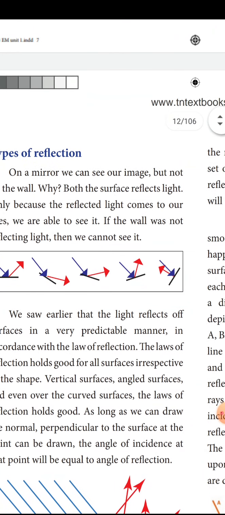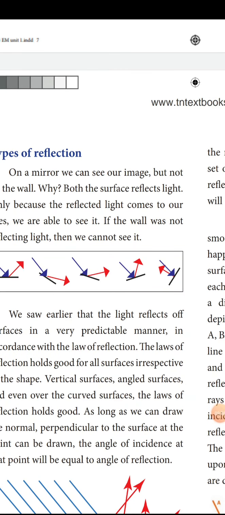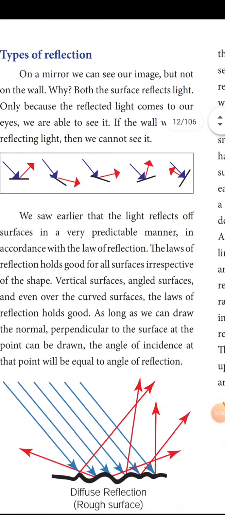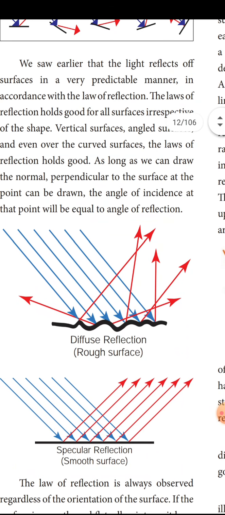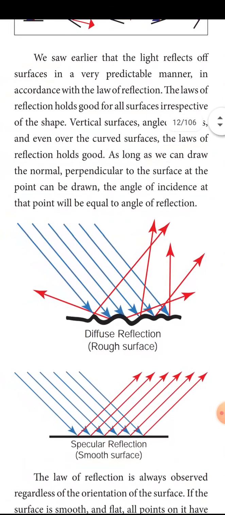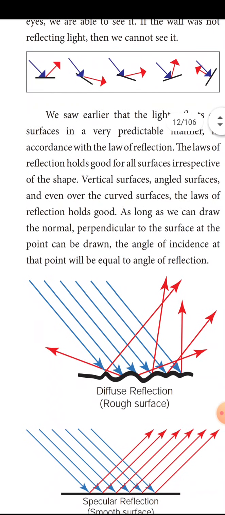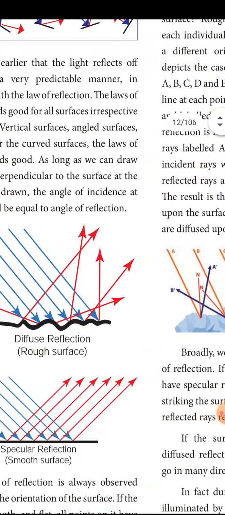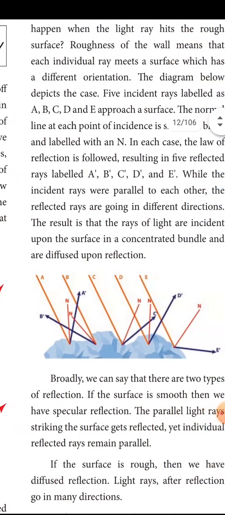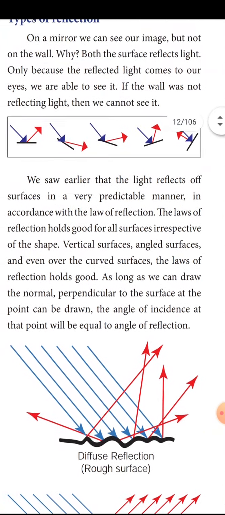Types of reflection. There are 2 types of reflection. One is regular reflection or smooth reflection. Another one is diffuse reflection or rough surface reflection. When light rays fall on a smooth surface, they reflect smoothly and form smooth rays. If they fall on a rough surface, they reflect in different directions. It is called diffuse reflection.